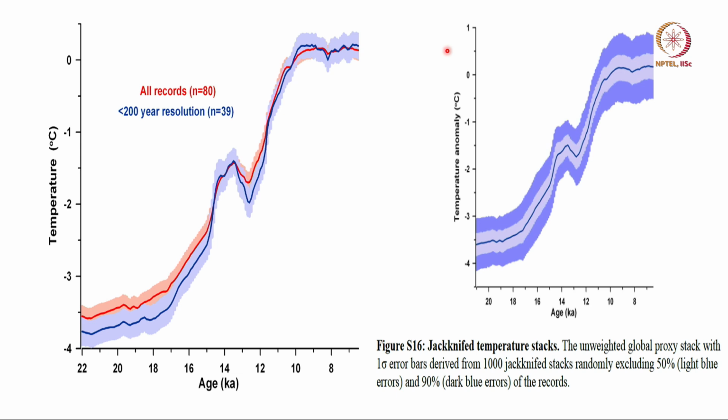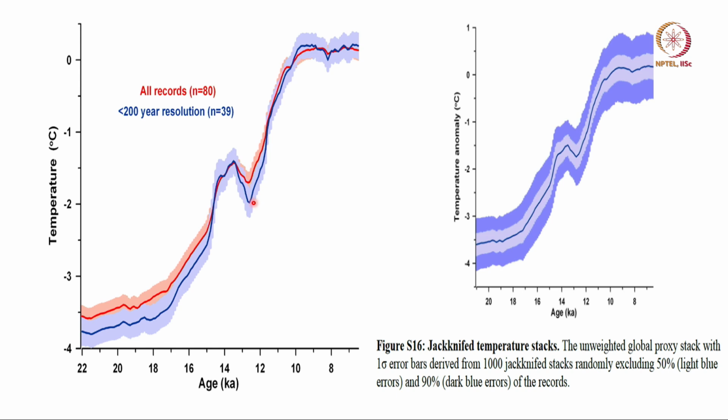Now remember, there are a total of 80 records in Shakun et al.'s paper, and they have put that in red when they took all the 80 into account. But not all the records had data every 200 years; some of them have data every 500 years, 1000 years. So if you only consider those records whose resolution is very good, 200 years and less, you get the blue line. Okay.